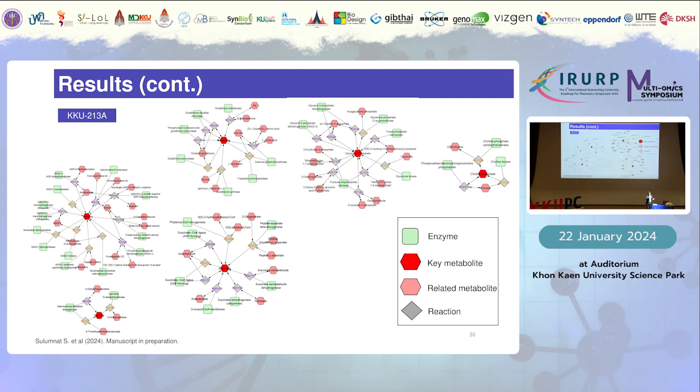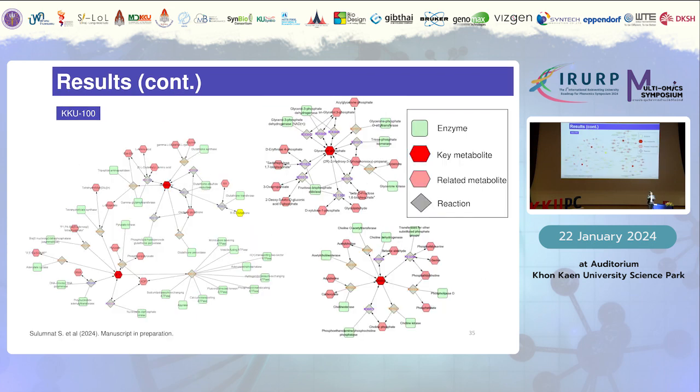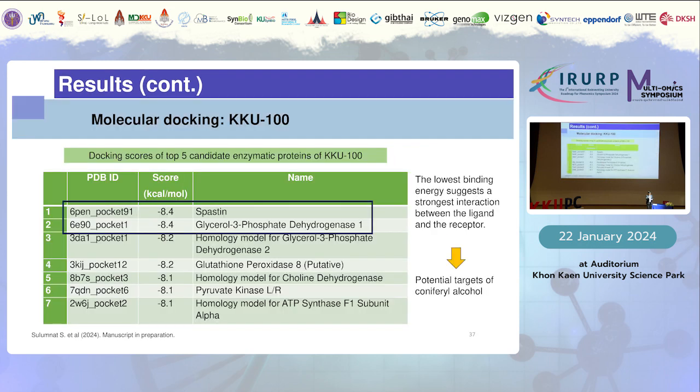As you can see, the same treatment applied to different cholangiocarcinoma cell lines affects different metabolic pathways, right? And also, in turn, reflects different protein targets as well. And this could depend on the different characteristics of each cell line, too. Then, after performing molecular docking on KKU100 surface proteins, we selected the top 7 proteins that have the lowest binding energy or score.